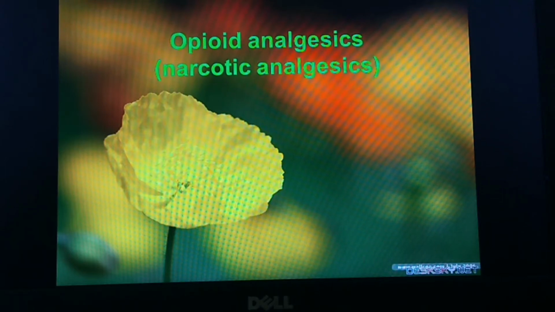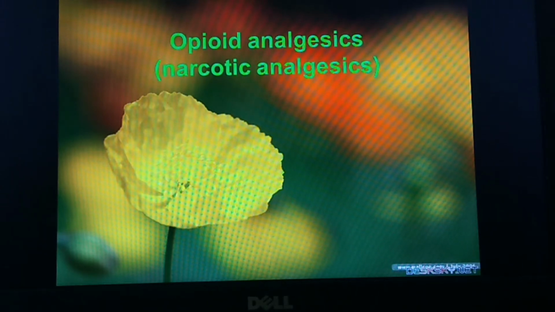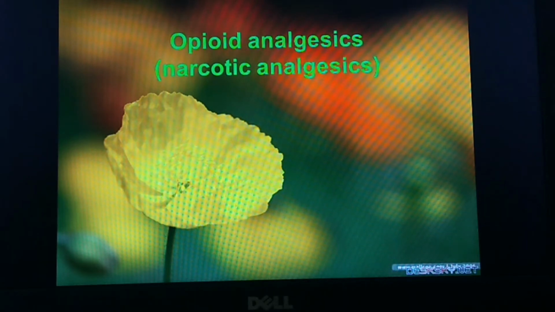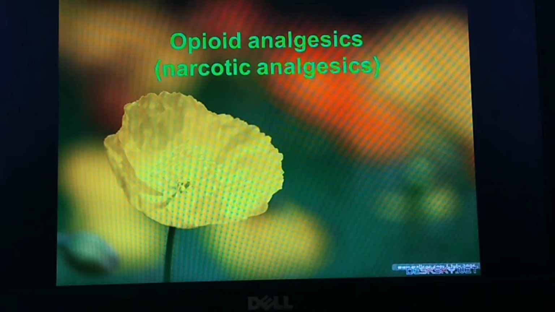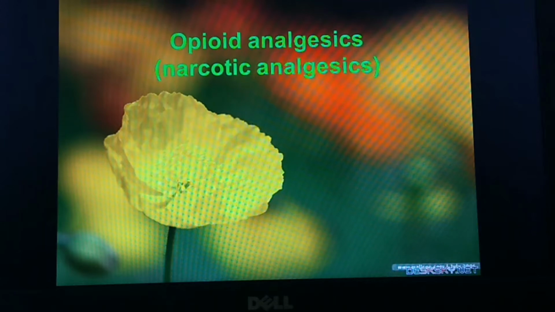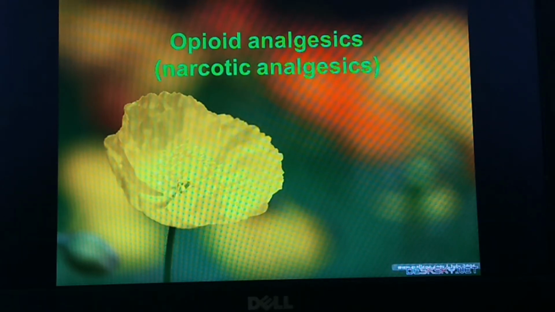In the previous class I had explained to you about NSAIDs, that is non-steroidal anti-inflammatory drugs, and over there I had told you we have two types of analgesics, that is opioid analgesics and non-opioid analgesics. NSAIDs come under non-opioid analgesics, otherwise called non-narcotic analgesics. But opioid analgesics are called narcotic analgesics as they cause narcosis. What is this narcosis? It usually causes central nervous system depression and usually causes addiction.